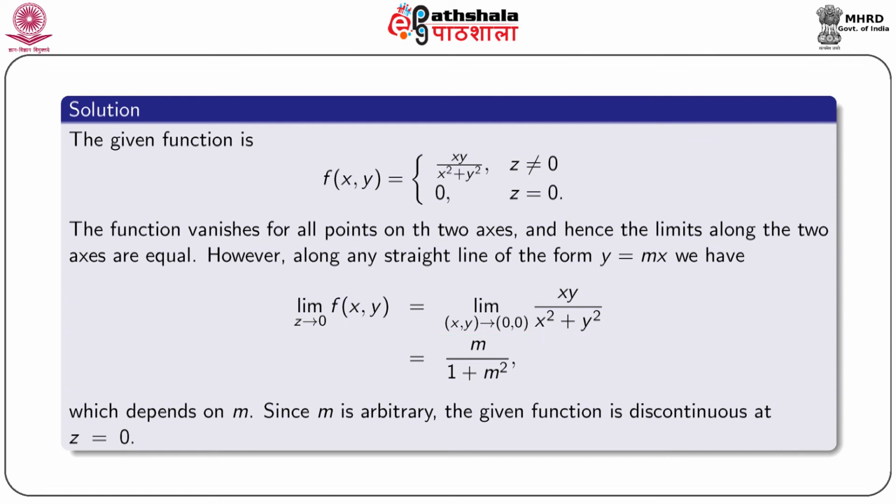If we put y equal to mx, this gives the limit as x tends to 0 of m x square by x square plus m square x square, and that is equal to m by 1 plus m square. Obviously, this limit depends on m. Since m is arbitrary, the given function is discontinuous at z equal to 0.